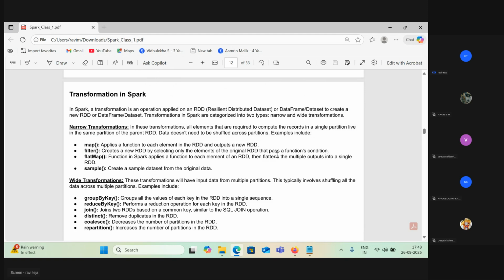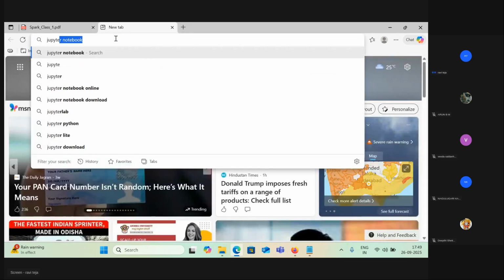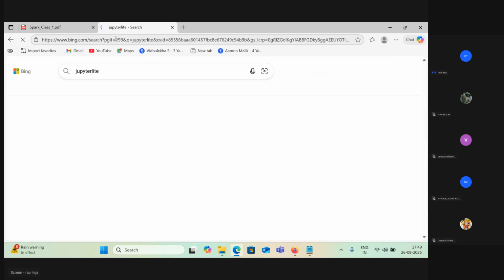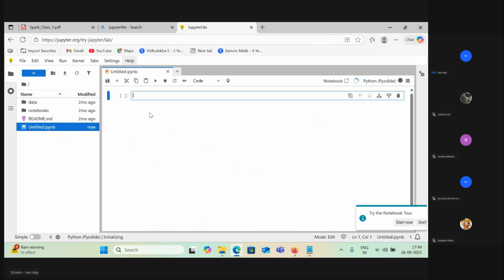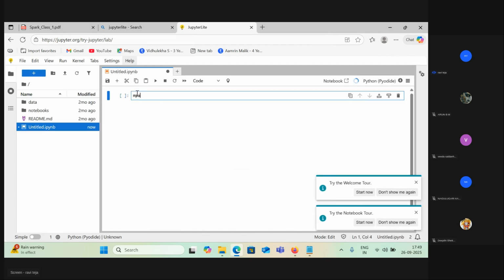How to explain it to you? Have you guys started working on Python? What is map in Python? Anyone let me know. Before showing any practical, let me give you some examples. Python has some functions, like map. I'm going with Python only.